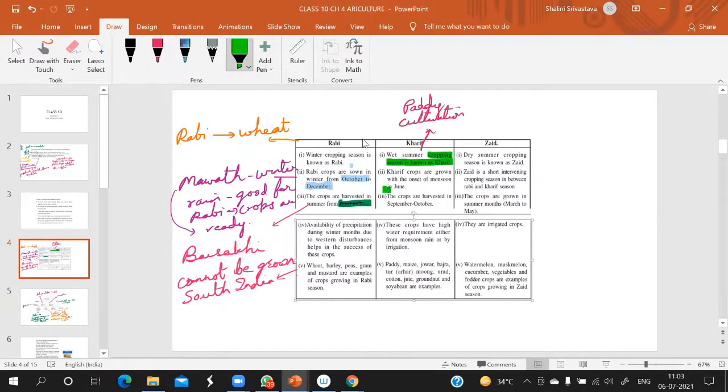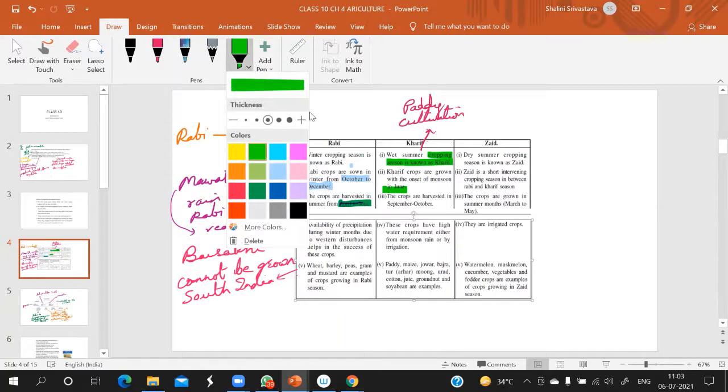When is it grown? In June. Fine. These crops are harvested in September to October. When is it to be harvested? Again, now it is the time for Diwali season.